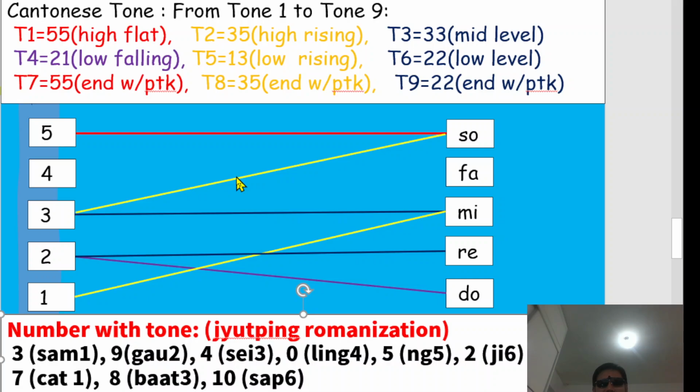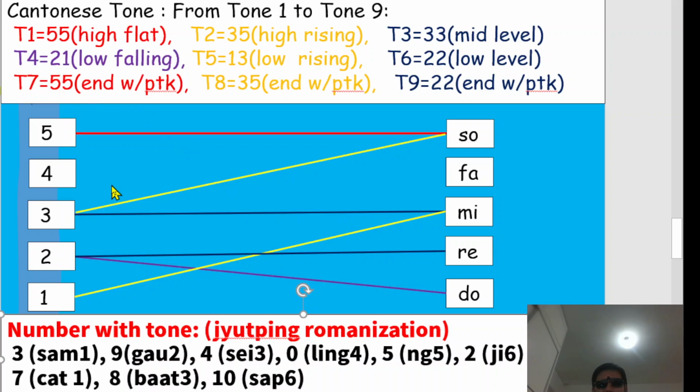Today we are talking about the Cantonese tone. Many people say that Cantonese tone is not easy to learn, but today I will let you know Cantonese tone maybe is easier for you. So we can see here Cantonese tone from tone 1 to tone 9. Actually, there are only 6 tones, and tone 7 to 9 actually is equal to tone 1 to tone 3. So I will let you know later.